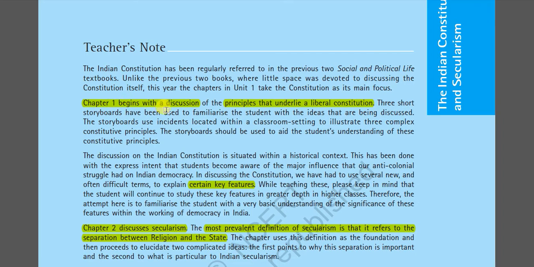Chapter 1 begins with a discussion on the principles that underline a liberal constitution. So this chapter talks about what the key features of the Indian Constitution are, why the Constituent Assembly members wrote the Constitution, and what the objective of the Constitution is. In this chapter it has been discussed.